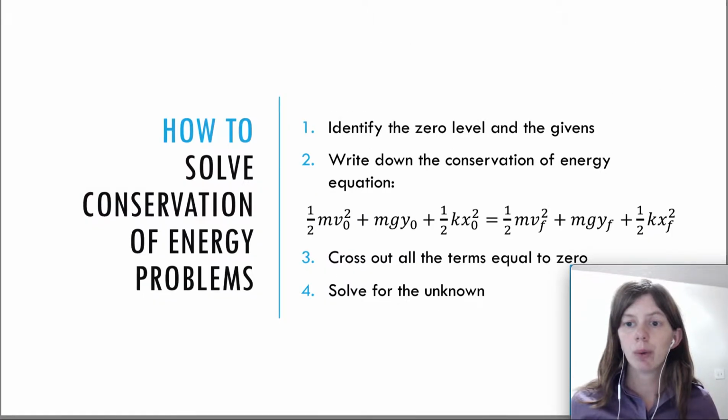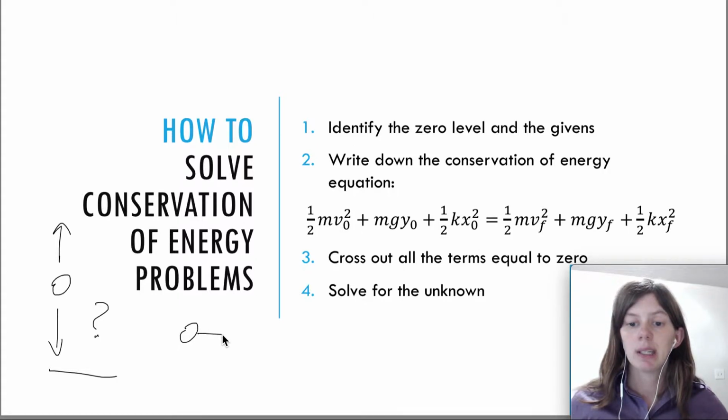So the way that we're going to solve conservation of energy problems is, when we have a problem, first of all, how do we know if it's a conservation of energy problem that we're dealing with? The way I like to think about it is you have to ask yourself, is my object losing height or gaining height? Is my object speeding up? Does it gain velocity? Or does it slow down? Does it lose velocity? Does v become smaller?